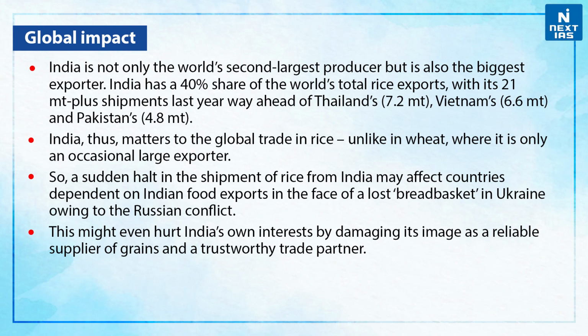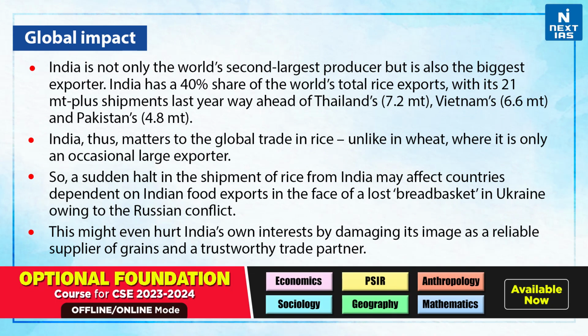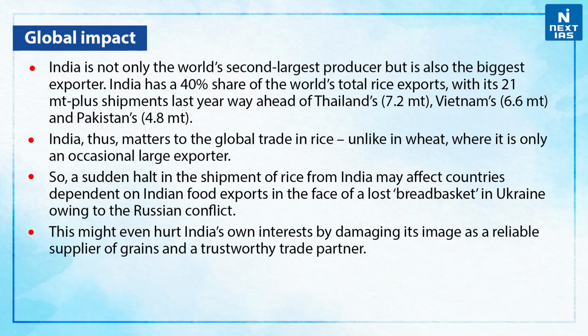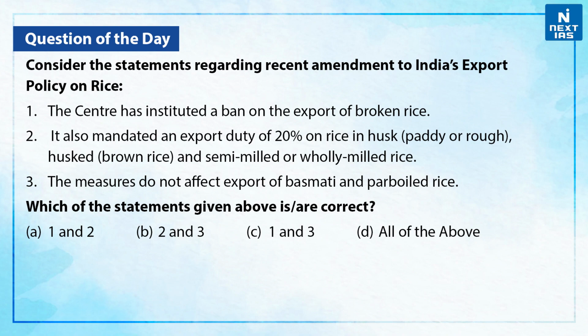India thus matters to the global trade in rice, unlike in wheat where it is only an occasional large exporter. So, a sudden halt in the shipment of rice from India may affect countries dependent on Indian food exports in the face of a lost breadbasket in Ukraine owing to the Russian conflict. This might even hurt India's own interests by damaging its image as a reliable supplier of grains and a trustworthy trade partner. So, this was a little bit about the topic.